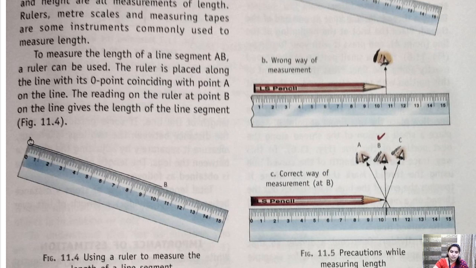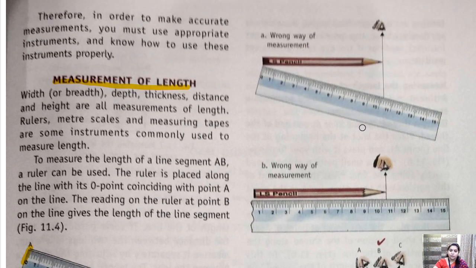We always put a starting point A at 0 of the scale and we'll go along with the length. और जहां पे ये B point आएगा, that is the length of that line. Getting it? But to observe the length of a line, we at times commit certain mistakes. Like what happens? See, consider if you have to calculate the length of this pencil and you are putting a scale like this diagonally. Will it give you a correct length?